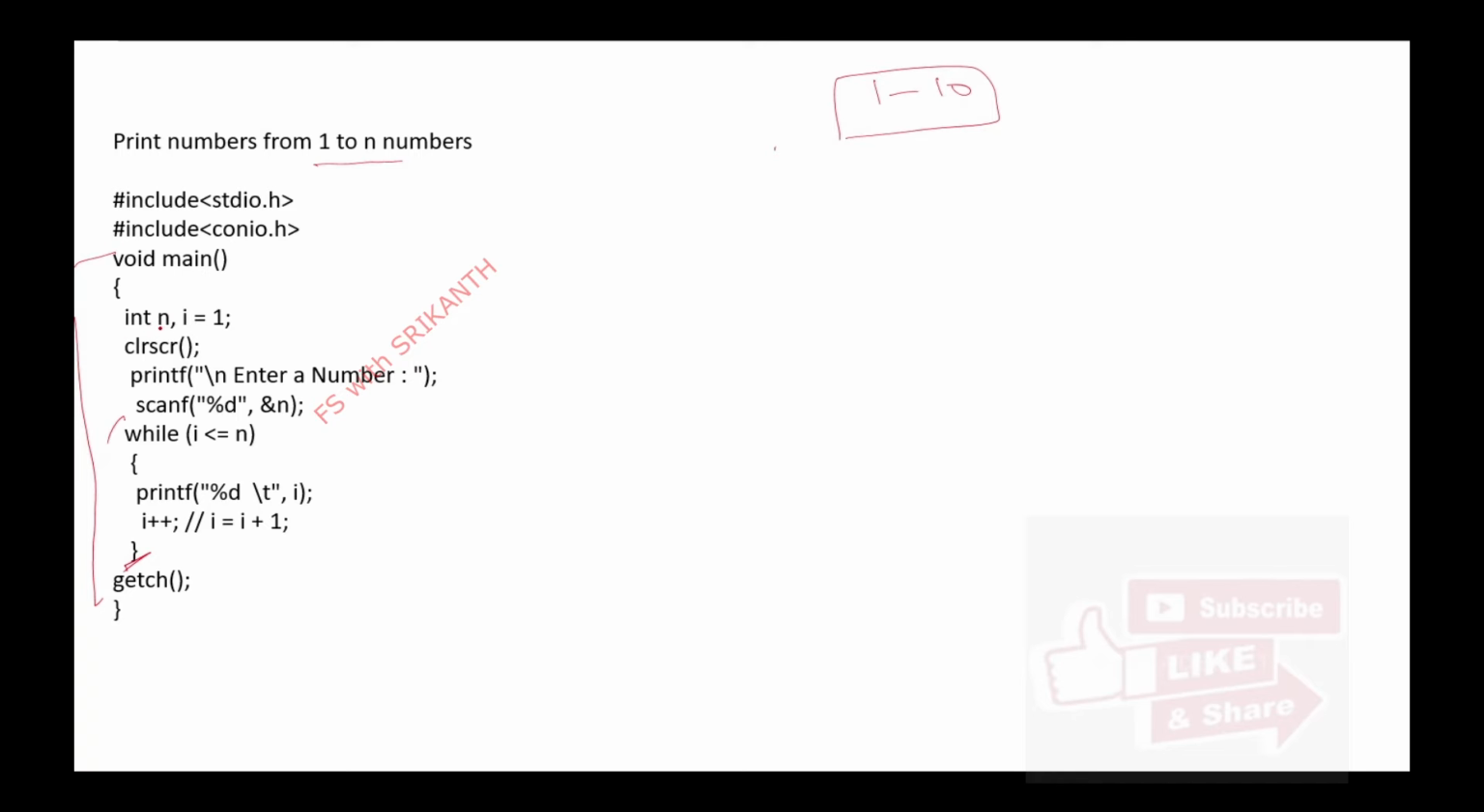First, how many variables are we taking here? N and I. Why are we taking I? I is the iteration variable, indicating the number of times. N is the user entry value, the maximum value. Here it is 1 to 10.